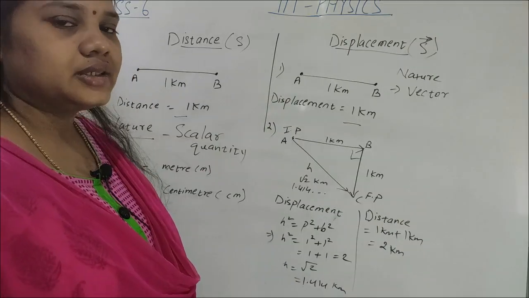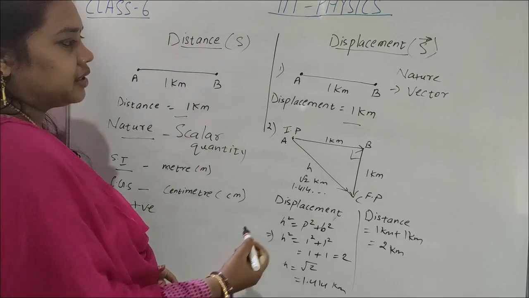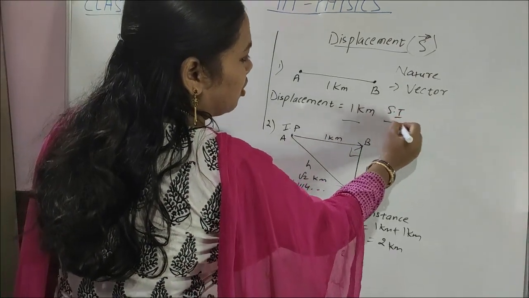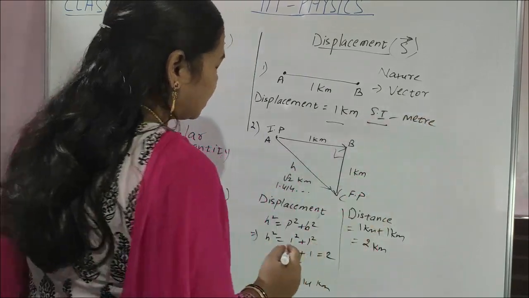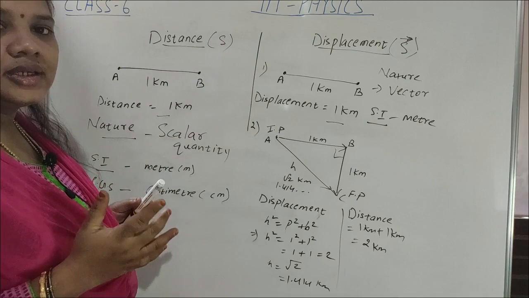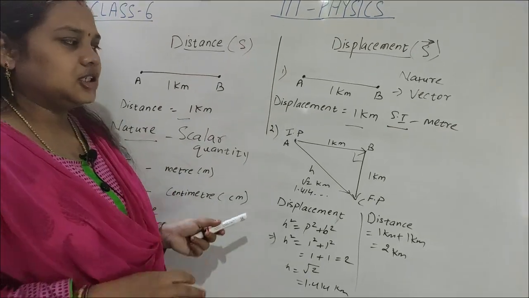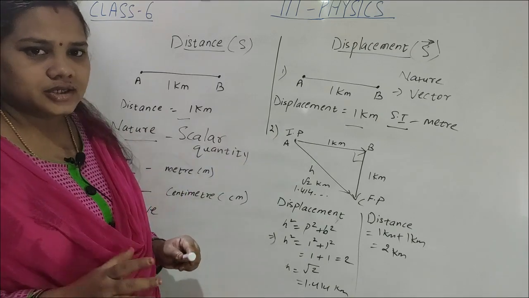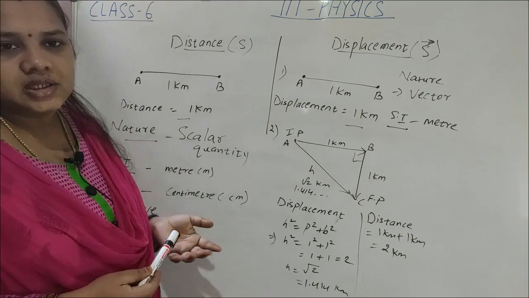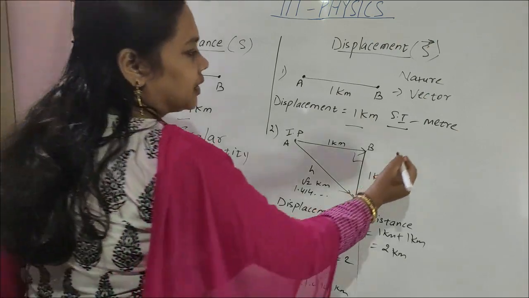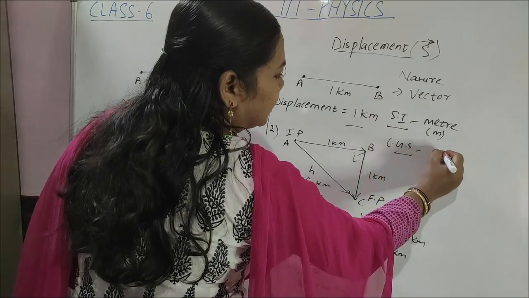So next, children, displacement units. The SI unit of displacement is meter. Why? Because displacement is the shortest length from the initial position to the final position. It's a length, that's why its unit is meter. Clear? So the SI unit is meter and the CGS unit is centimeter.